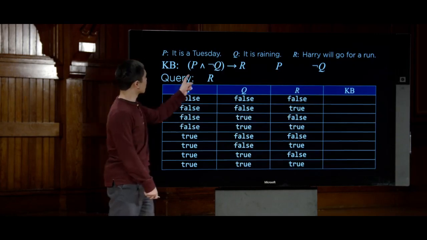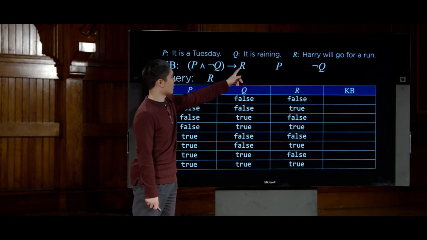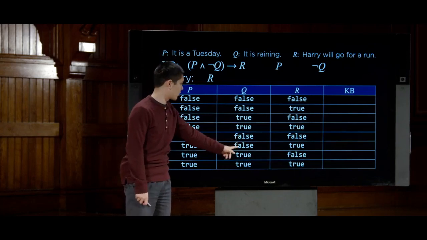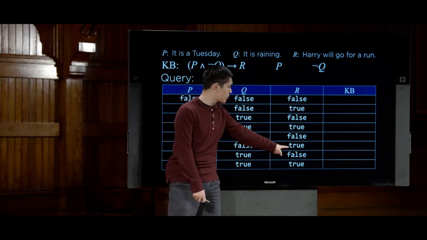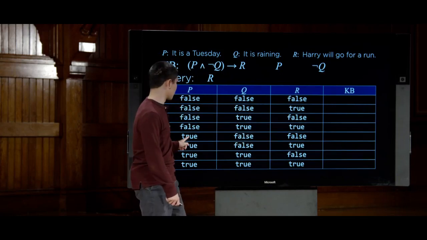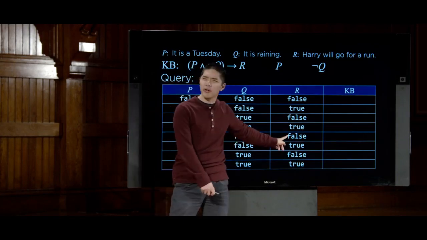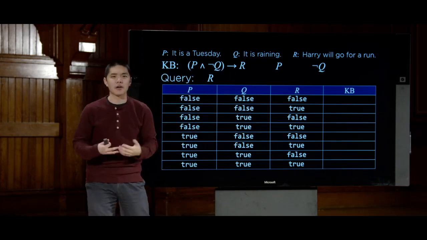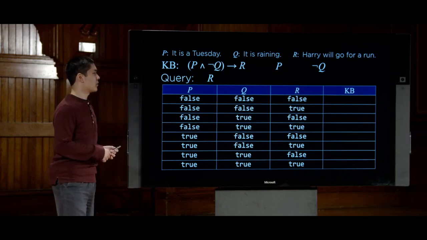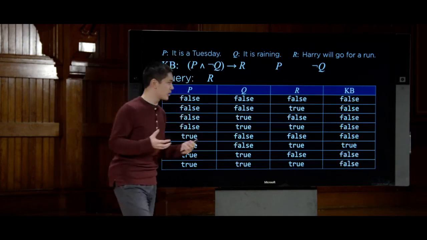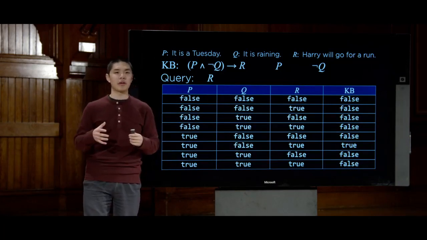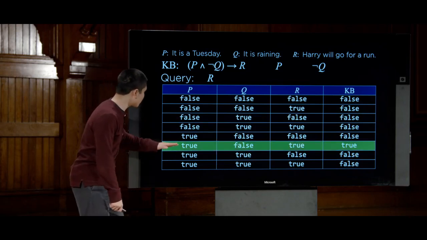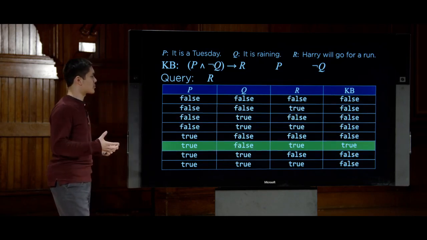And finally, we also know that P and not Q implies R, which means that where P is true here, and Q is false in these two, then R must be true. And if ever P is true, Q is false, but R is also false, well, that doesn't satisfy this implication. That implication does not hold true under those situations. So for our knowledge base, we can conclude under which of these possible worlds our knowledge base is true, and under which it is false. And it turns out there is only one possible world where our knowledge base is actually true.